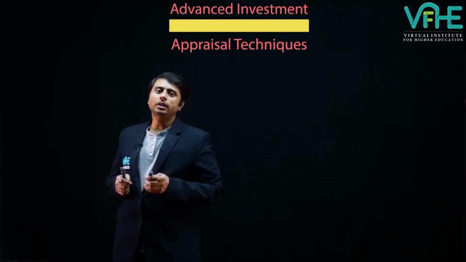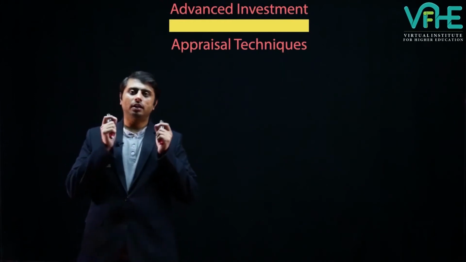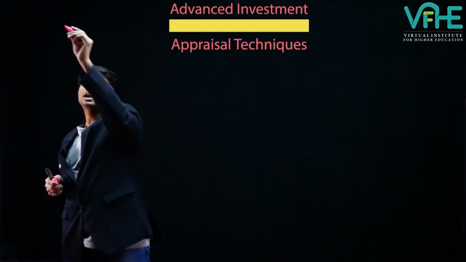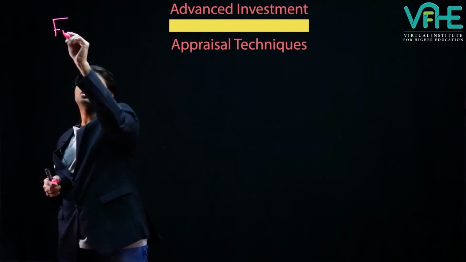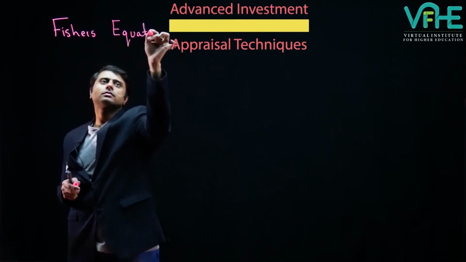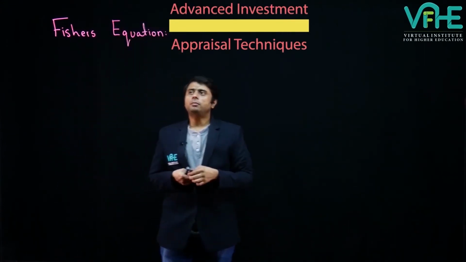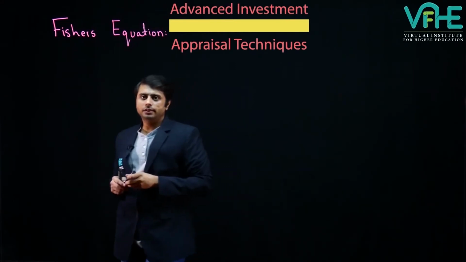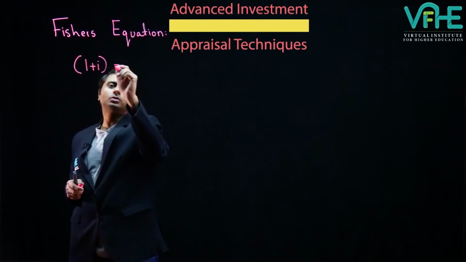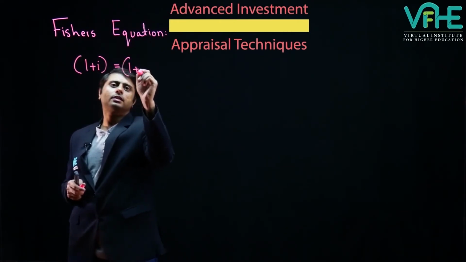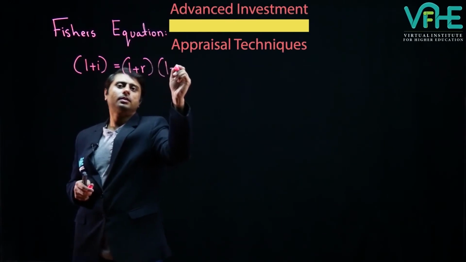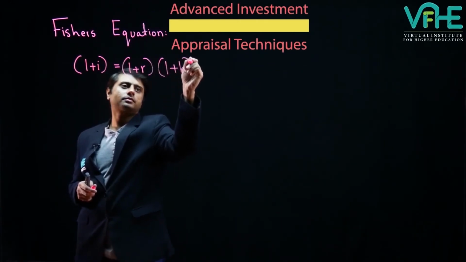Now, in order to convert a real rate into a nominal rate, we take help of an equation which is called Fisher's equation. The formula for Fisher's equation is 1 + i = (1 + r) × (1 + h).